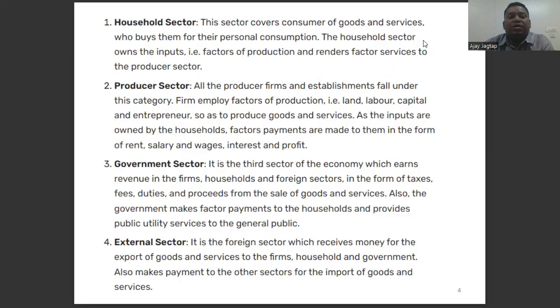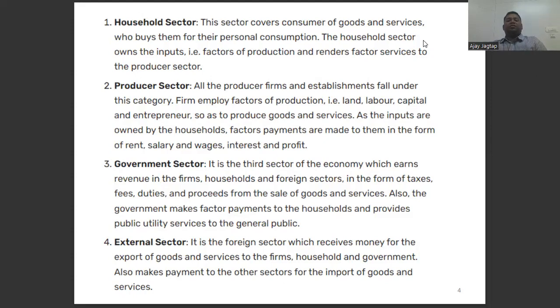The household sector is also the supplier of inputs, the factors of production, to the producer sector. The producer sector, the firms, employ the factors of production: land, labor, capital and enterprise, to produce goods or services.